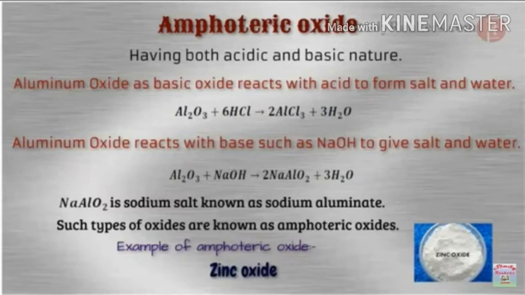Aluminum oxide reacts with a base such as NaOH to give salt and water. Example, Al2O3 + 2NaOH reacts to give 2NaAlO2 + H2O. NaAlO2 is a sodium salt known as sodium aluminate. Such types of oxides are known as amphoteric oxides. An example of an amphoteric oxide is zinc oxide.